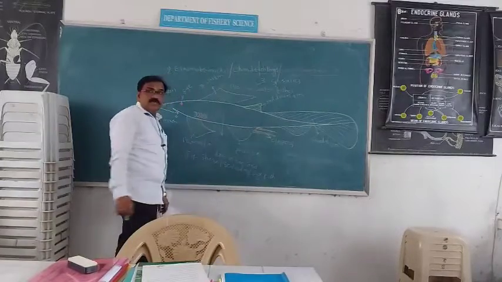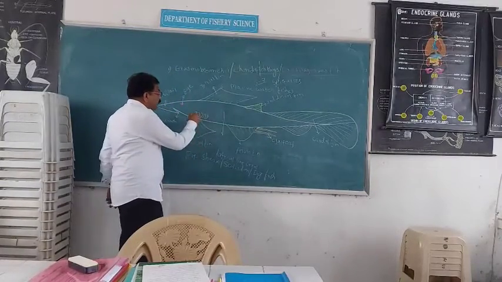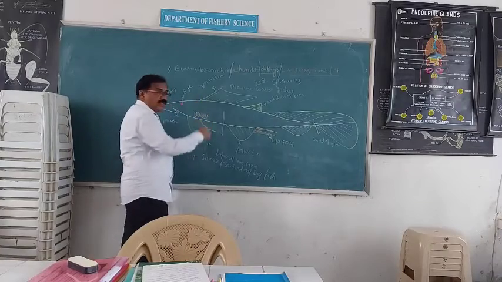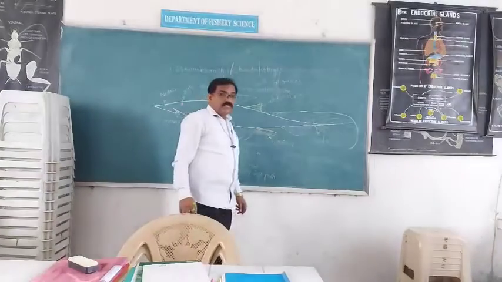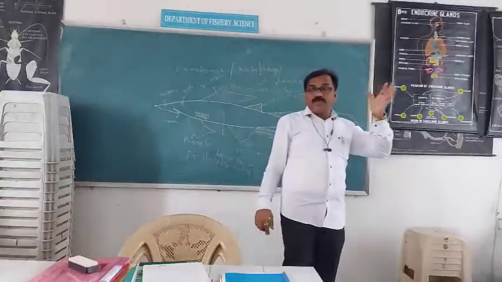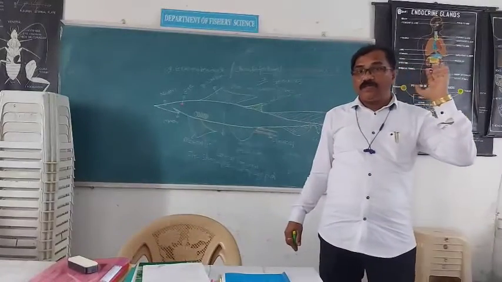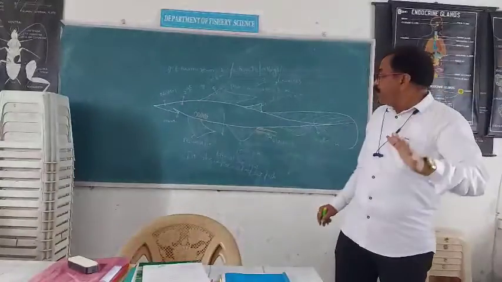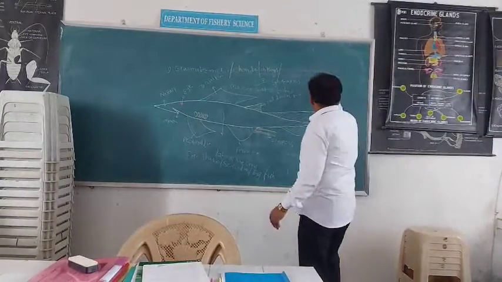These gill openings are always naked. There is absence of gill cover or operculum in this class. See, remember that this is the fish.